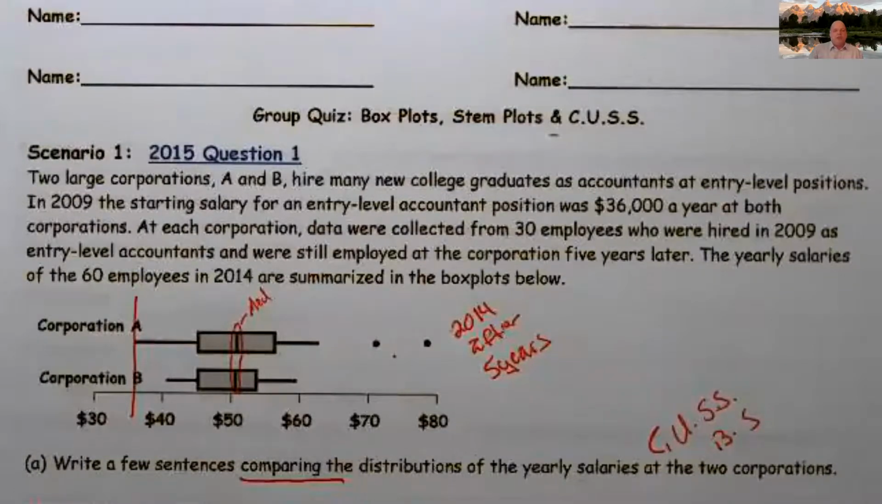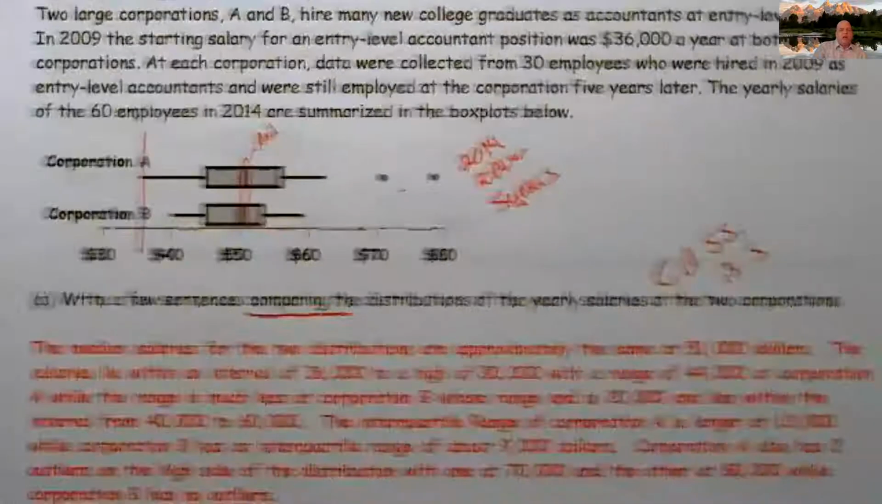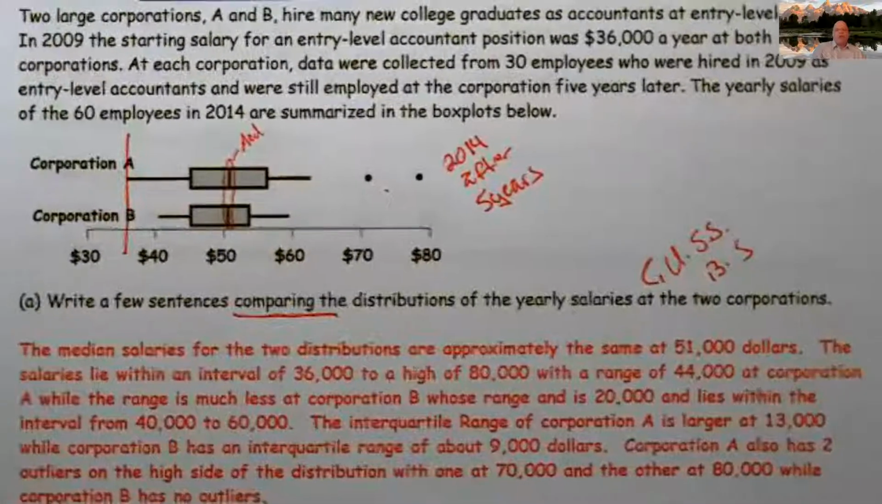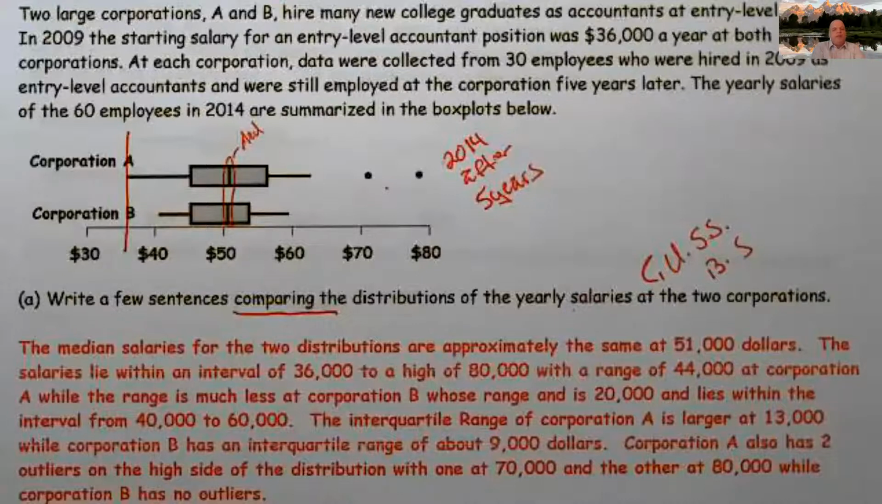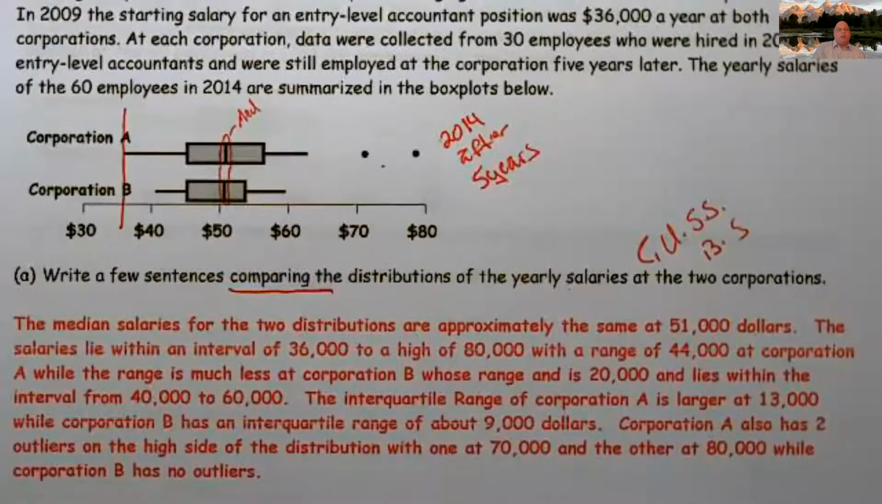And then I look at the shape, and the shape is a little bit more difficult to discern with this. And quite frankly, wasn't even that necessary to talk about. So here's what I would have said. I like to always start with the center if I can. It's not required, just the way my mind thinks. And so the median salaries for the two distributions are approximately the same, all right? And at 51,000, you're like, well, it looked more like 52 to me. That's fine, doesn't matter, that's close enough, all right?